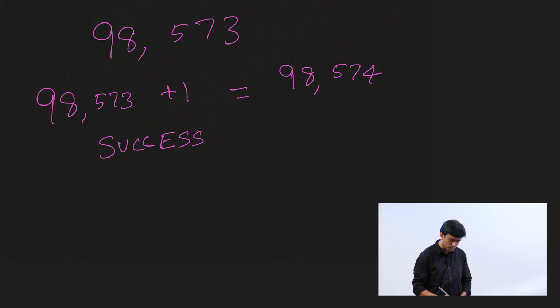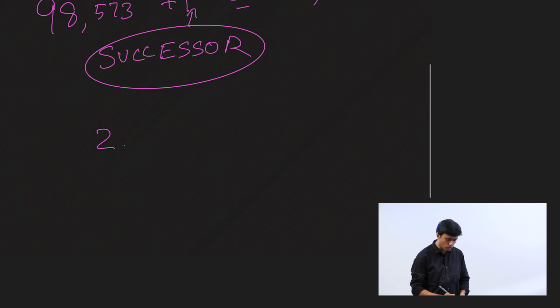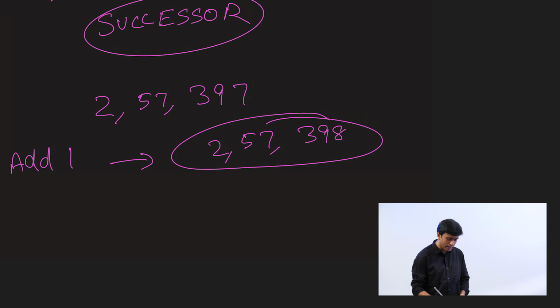So 98,573 plus 1 is 98,574. This is the successor. So remember, to find the successor of a number, you just need to add 1 to the number. Let's see if we can try one more. What would be the successor of 2,57,397? You just need to add 1. If you add 1, you get 2,57,398. This becomes your successor.